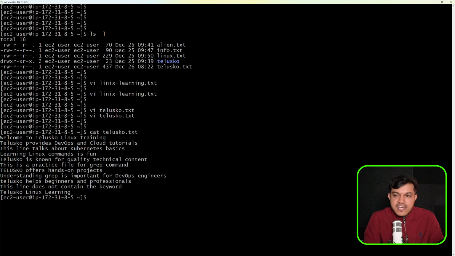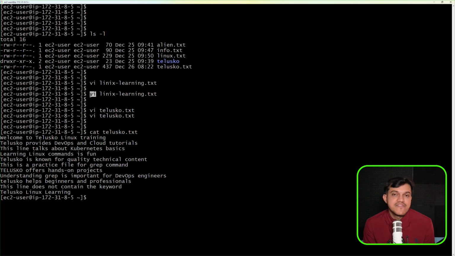So the visual editor, vi, is what you have to use. This is the default editor in Linux, and this is what you will be using in order to create any file in future. It could be a Terraform file, a YAML file, a log file, whichever file wherein you'll have an option to type something.